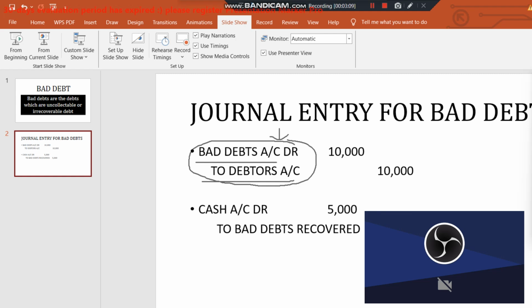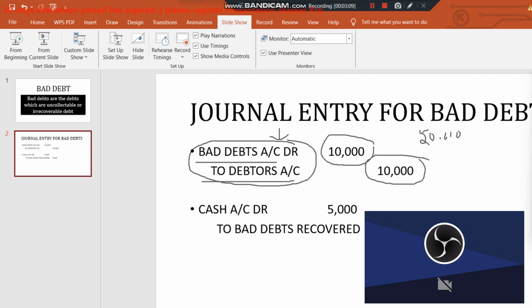You are crediting your debtors, because you were going to get the amount from your debtors. So you are crediting debtors for the amount of 10,000. Out of 50,000 of goods sold on credit, 10,000 rupees is not going to be received, because company B incurred a loss in the period.